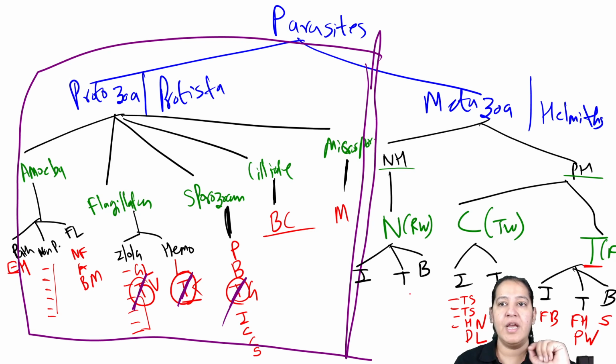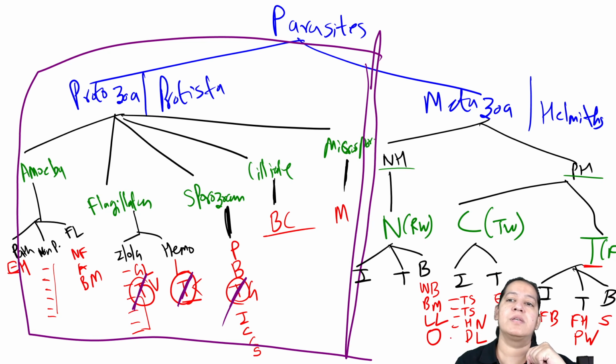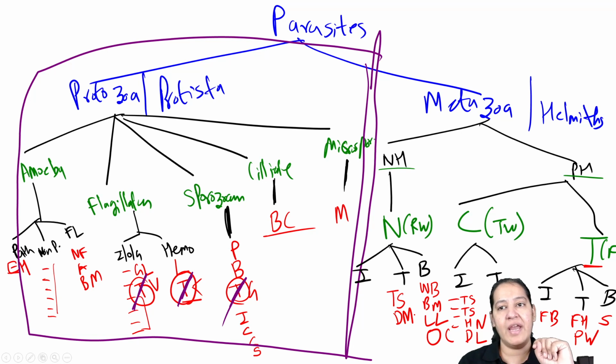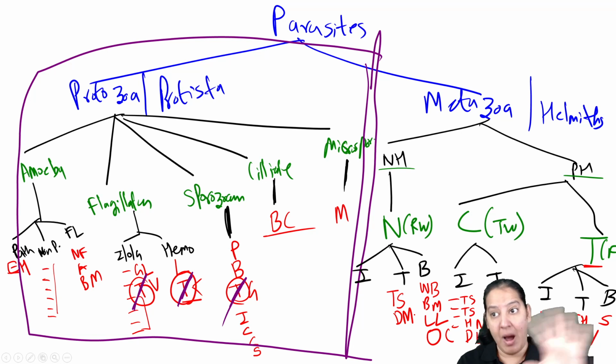Coming to nematodes. In nematodes, in the blood, there are Wuchereria bancrofti, Brugia malayi, Loa loa, Onchocerca volvulus. So these are the four in blood. In the tissue, there are two: Trichinella spiralis and Dracunculus medinensis. So again a T, again a T is coming. I will mark all T together.